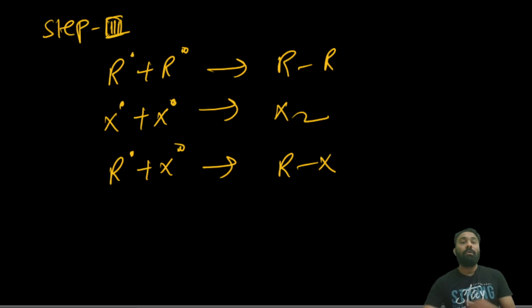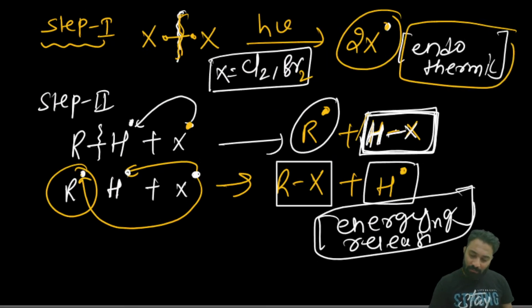In this manner, free radical substitution reactions of alkanes will happen. The key step is the bond that is forming. If a stable bond is formed, energy is released and the reaction will proceed. If an unstable bond is formed, like HF, the process is endothermic. That's the reason we say if you take F2 in a free radical substitution reaction, it is explosive. Clear, right? Done. Next.